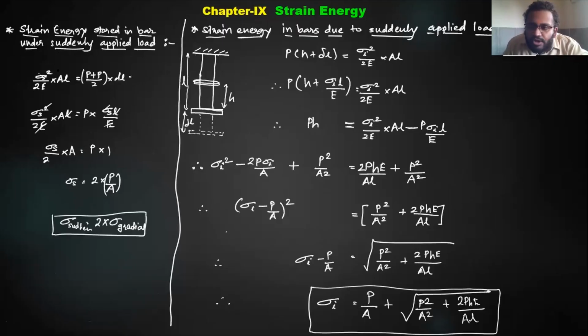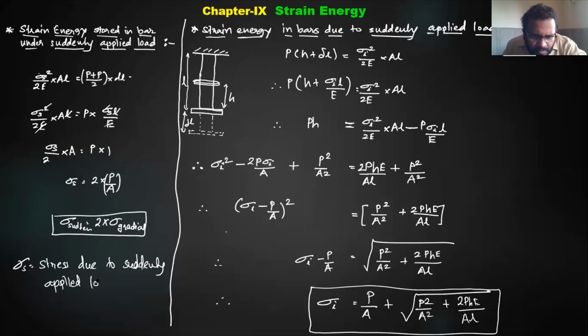So here, because of the suddenly applied load, let us assume that sigma s is the stress due to suddenly applied load, and this sigma g is the stress due to gradually applied load.